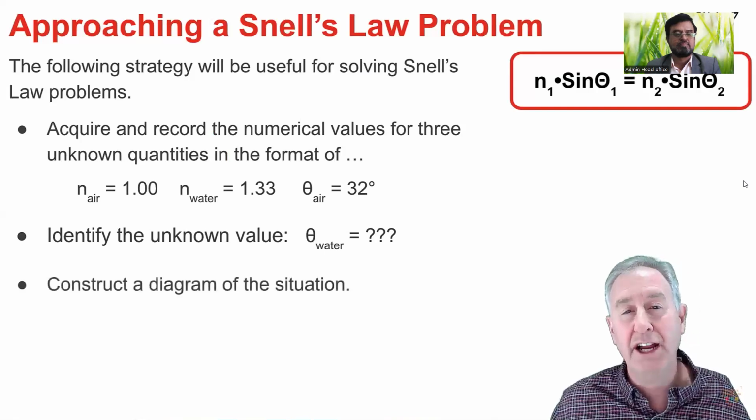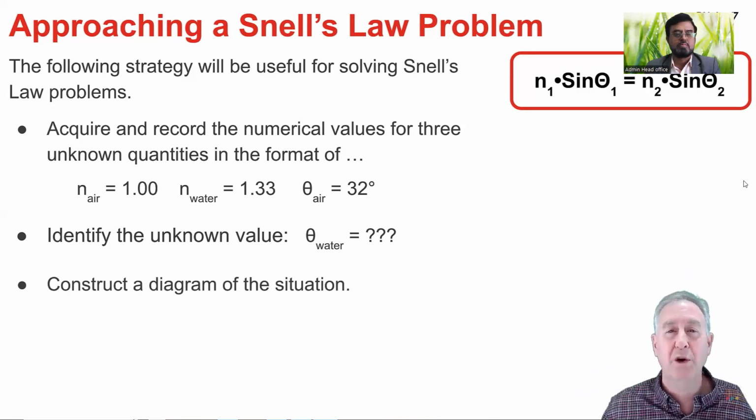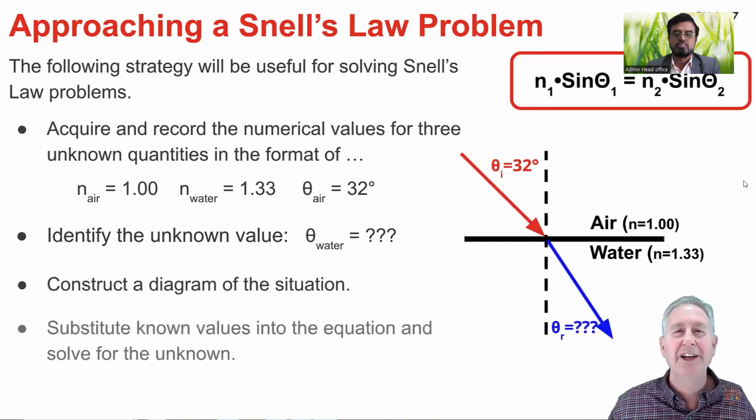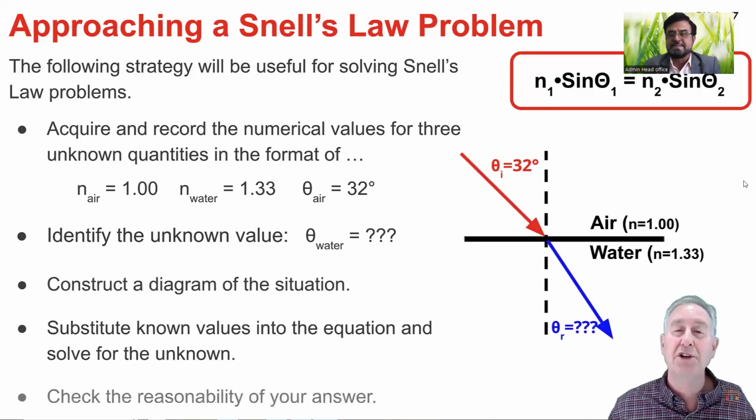Third, construct a diagram in order to help visualize the situation. A ray diagram works fine. Notice how in my ray diagram I've recorded the known values on the diagram. Fourth, substitute the known values into the Snell's law equation and then perform proper algebraic manipulations in order to solve for the unknown value. And then finally, ask yourself, is my calculated answer reasonable?